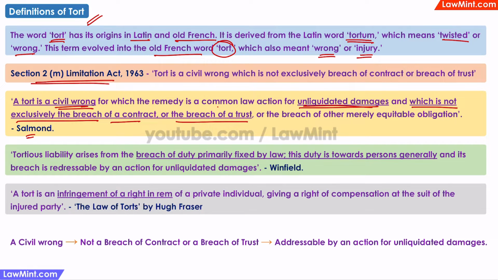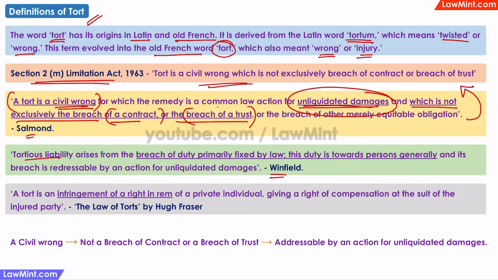This definition is important because the idea that a tort is a civil wrong which is not exclusively breach of contract or breach of trust is the basis of the legal definition of tort under the Limitation Act. This definition is also important because it clarifies that the remedy for a tort is unliquidated damages, and this aspect is usually asked about in various exam MCQs.